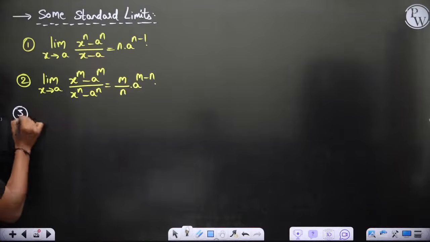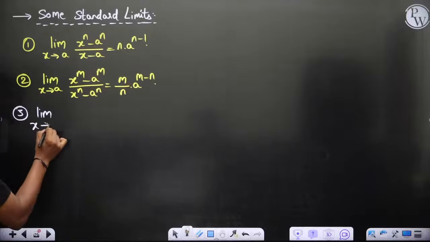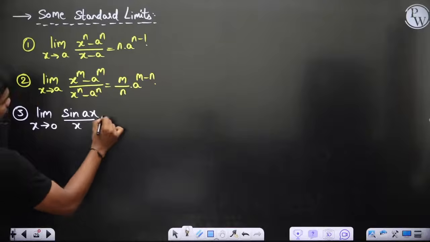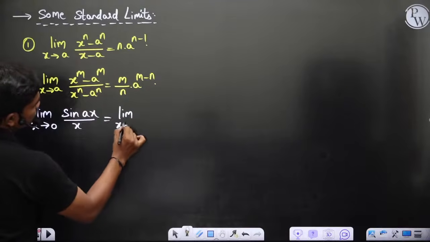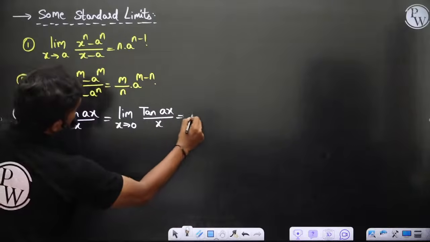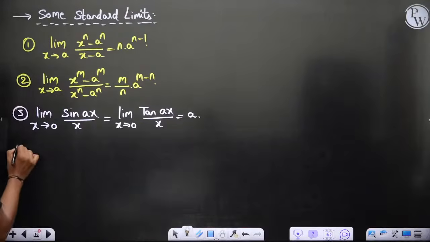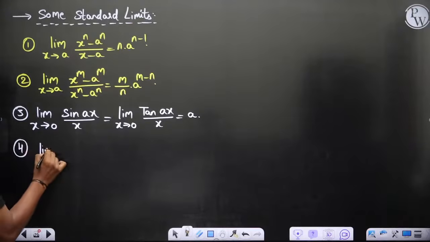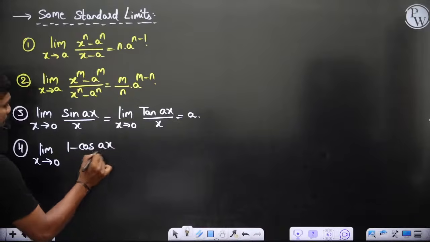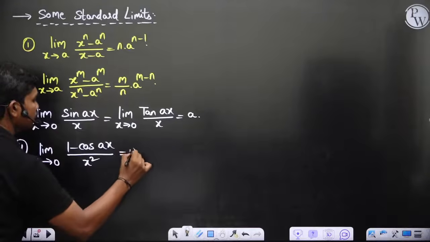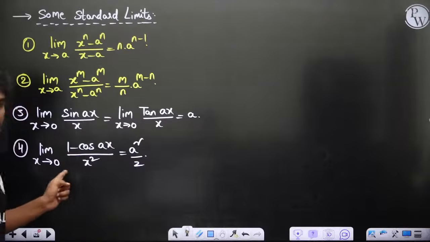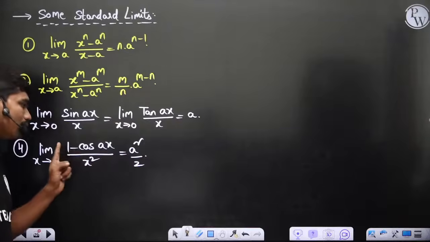Then limit x tends to 0, sin ax by x is equal to limit x tends to 0, tan ax by x, which is also equal to a. Then 4, limit x tends to 0, 1 minus cos ax by x square is equal to a square by 2. Guys, please remember, many times in GATE, to confuse you, they don't give x square here, they'll just give you only x. If they give you only x, the answer is 0.